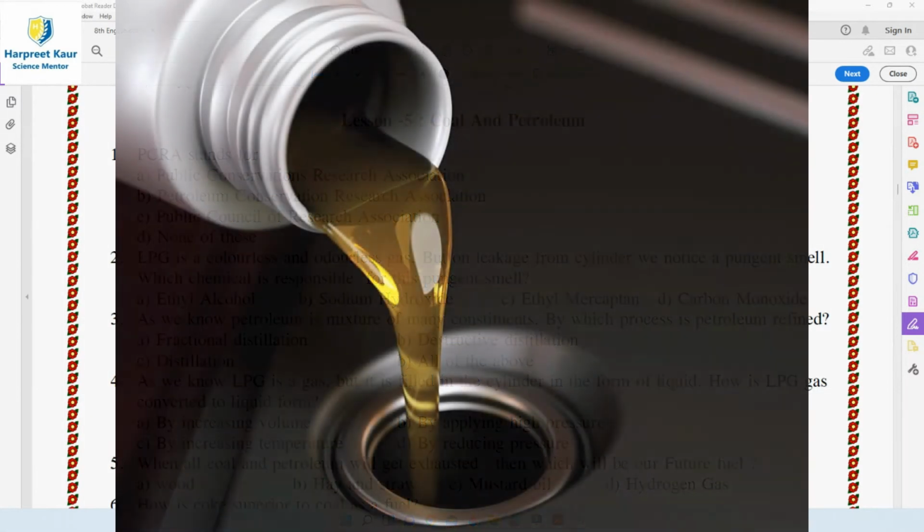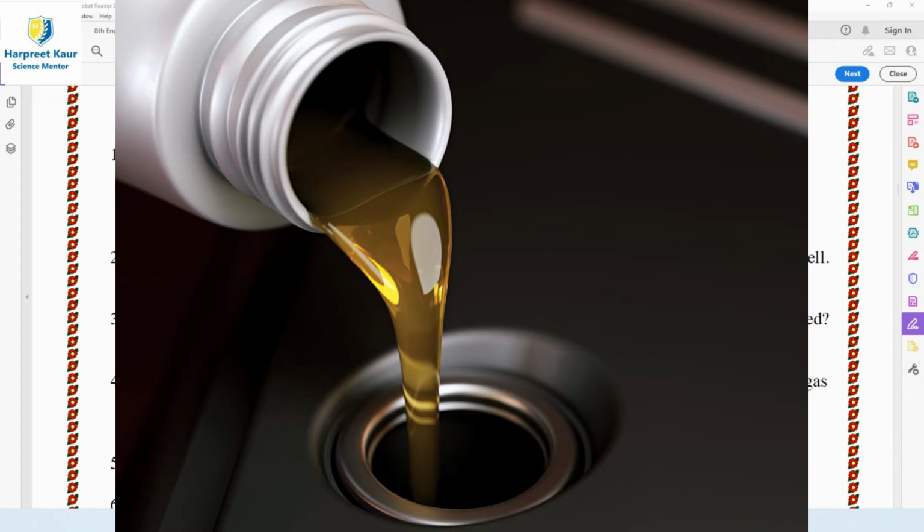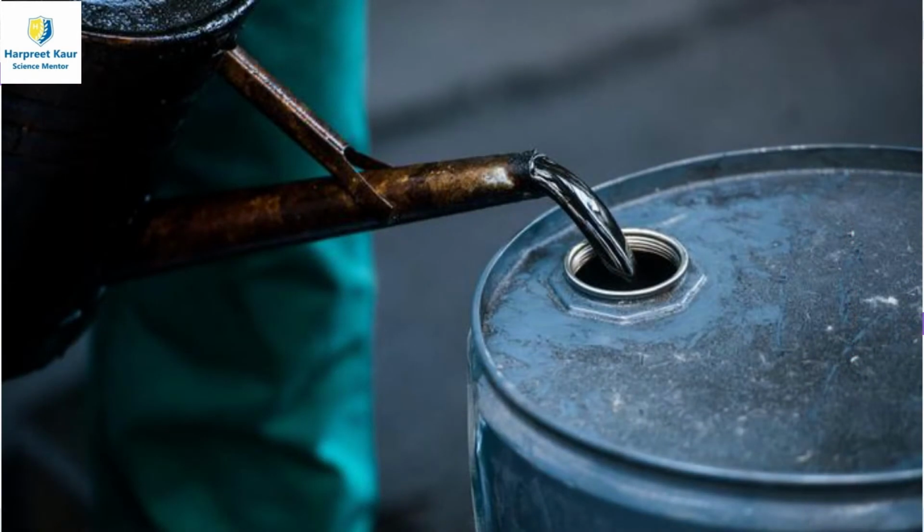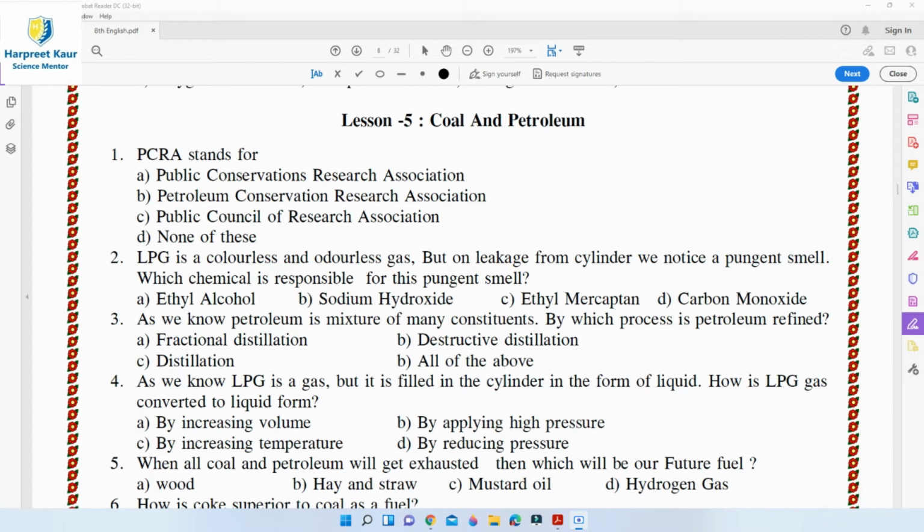Petroleum, on the other hand, is also a fossil fuel like coal. Petroleum is a dark colored, viscous, and foul smelling liquid commonly called crude oil, and it is always found trapped between two impervious rocks. Its name is derived from the word petra, that means rock, and oleum means oil, so petroleum literally means rock oil. So both coal and petroleum are fossil fuels.